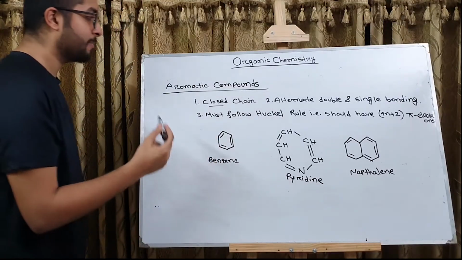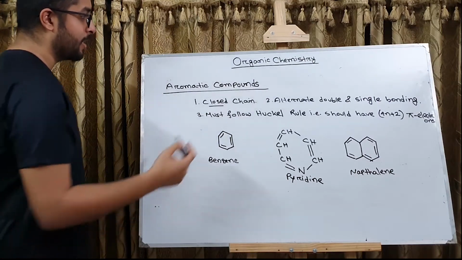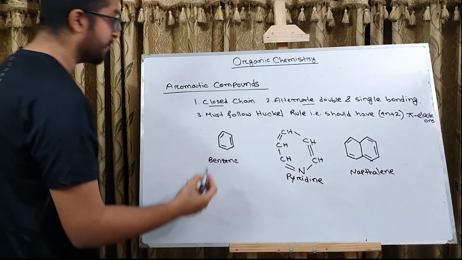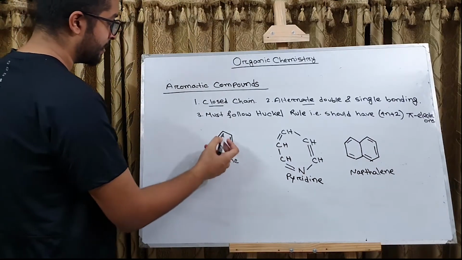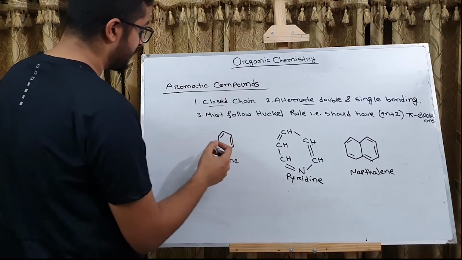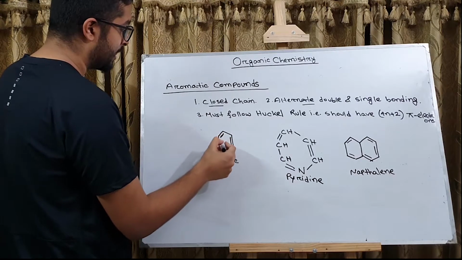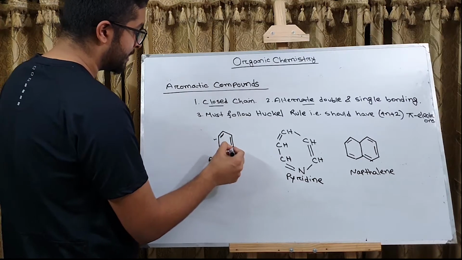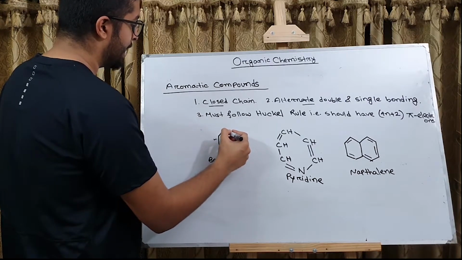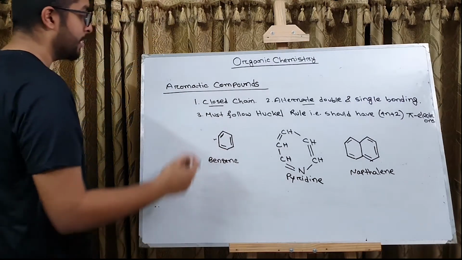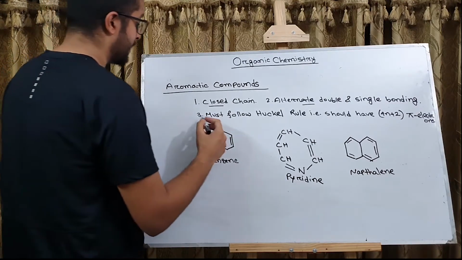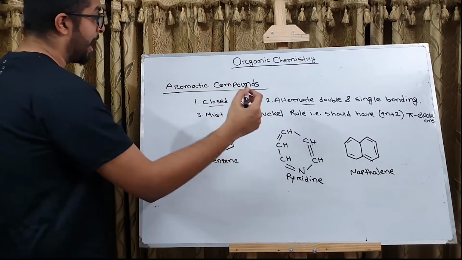First of all, it must be a closed chain. Secondly, it should have alternate double and single bonds. And if we look into the structure of benzene, then we will see alternate double and single bonding. Like we have a double bond here, then this one is a single bond. Then again we have a double bond here, another single bond, here a double bond, and here a single bond. Then thirdly, which is the most important characteristic, it must follow Hückel's rule.